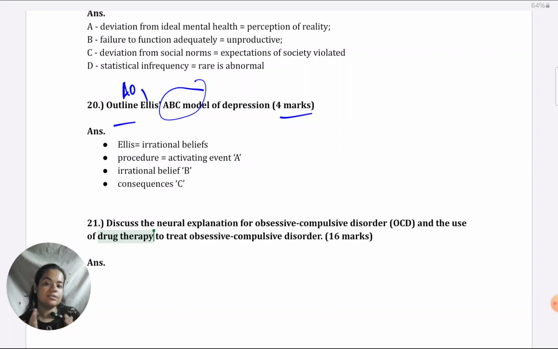But I am always trying to get you to your full marks possible, 16 marks. So when you want to write a very integrated 16 marks type of answer which really justifies getting that high range, then make sure you're bringing in neurotransmitters and linking to drug therapy, making it a very coherent answer. So from that point of view, I will explain to you how to write.